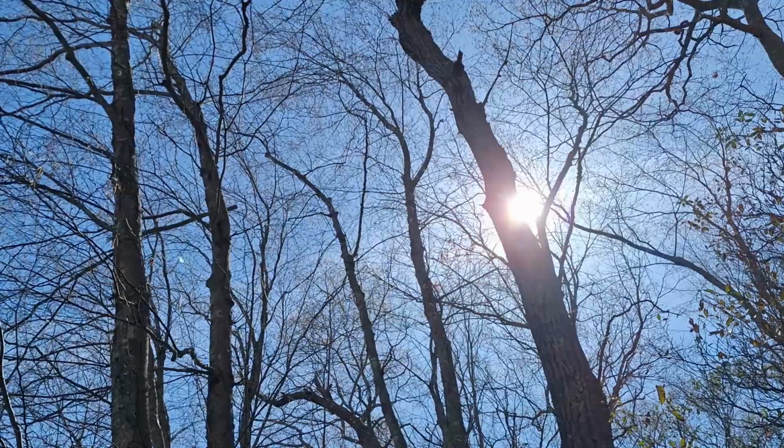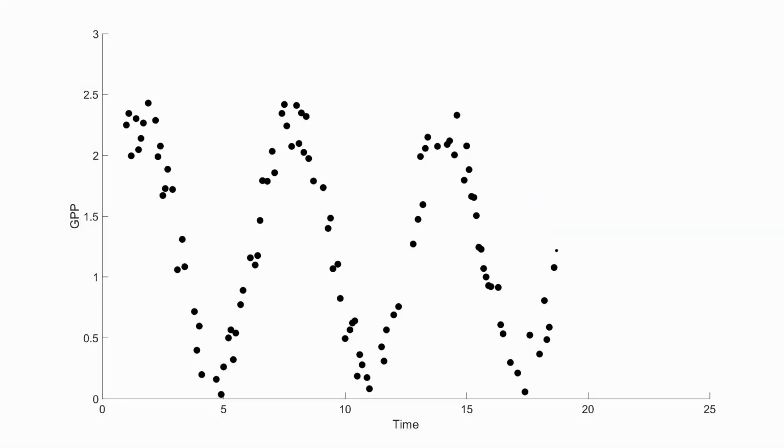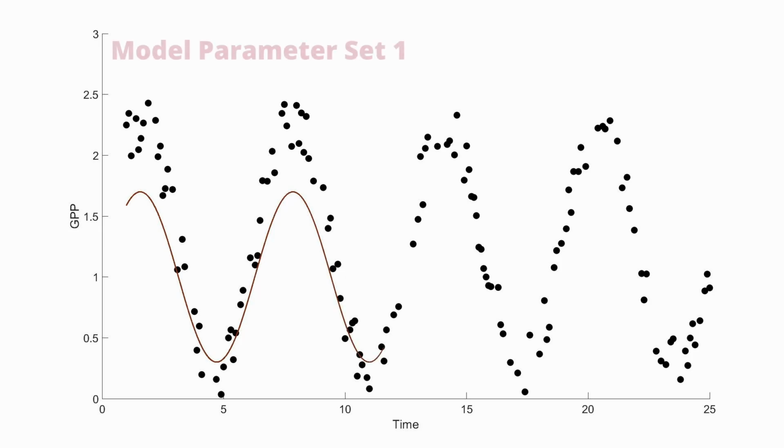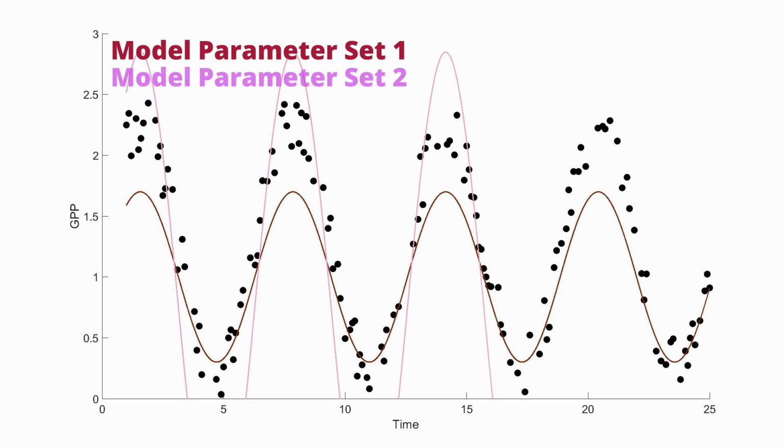Let's start with a time series of forest growth that we observed out in the woods. In the simplest case, we can try out different values for our model parameters and just visually compare how closely each model matches what we observed. This is okay, but our subjective interpretation of good can introduce problems. Which of these two models actually fits the data better? Two people might reach different conclusions. Subjectivity in science like this is not good, so instead we'll use an objective function, root mean square error.